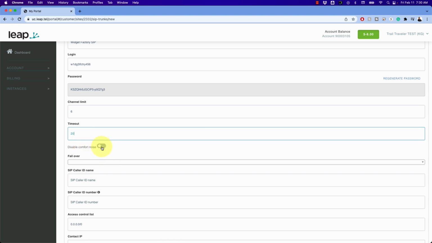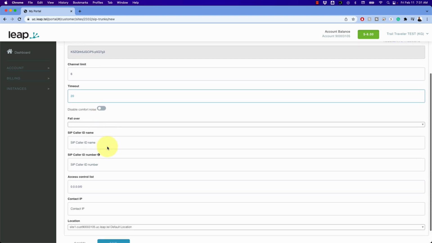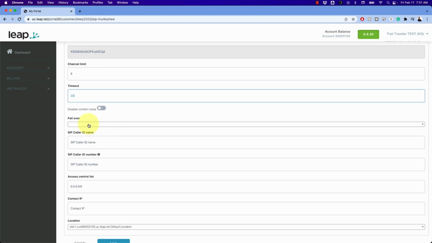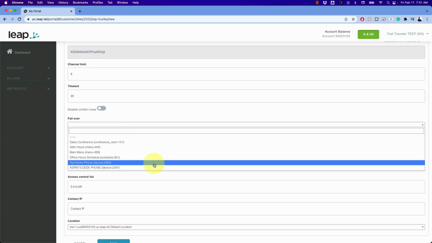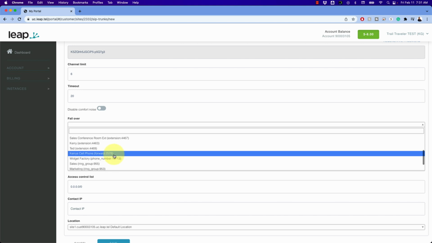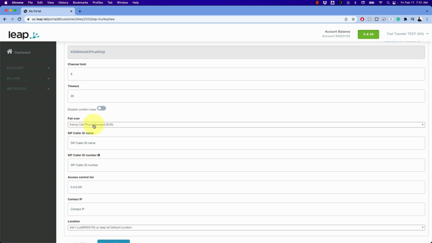Comfort noise. Sometimes a phone system wants comfort noise, sometimes it doesn't. It's just this background noise that phone systems have. So when you're on the phone, you know that the phone line is active, versus when it's off, there's just nothing. Sometimes you want it to come from us. Sometimes your phone system does it, so we have the option to disable that. Okay, where should it go if it can't go through? Well, I'm just going to send it to my cell phone, just in case something happens.